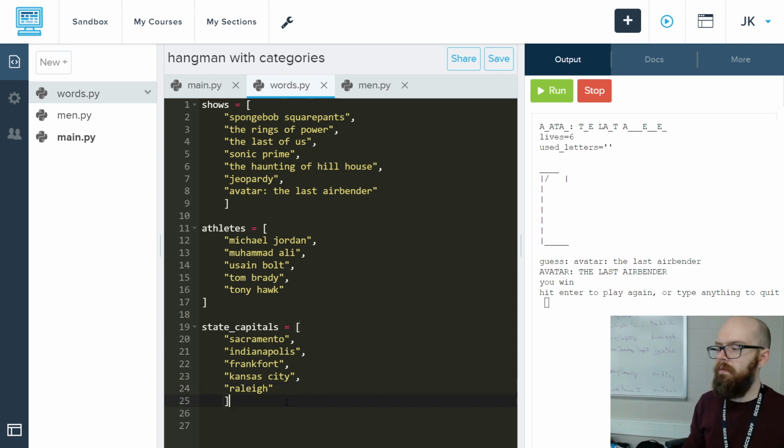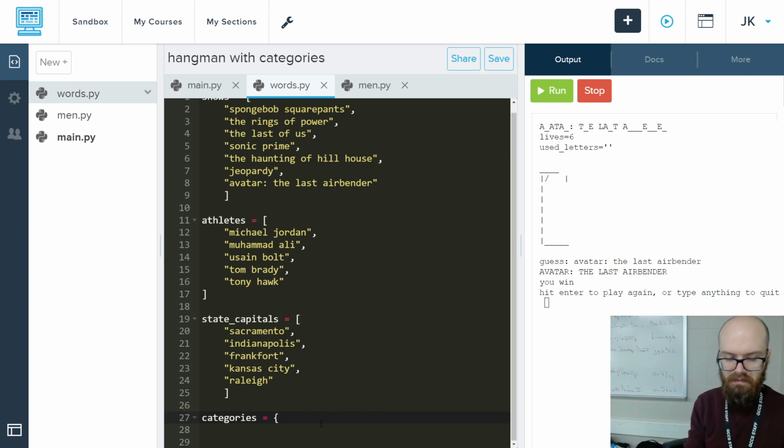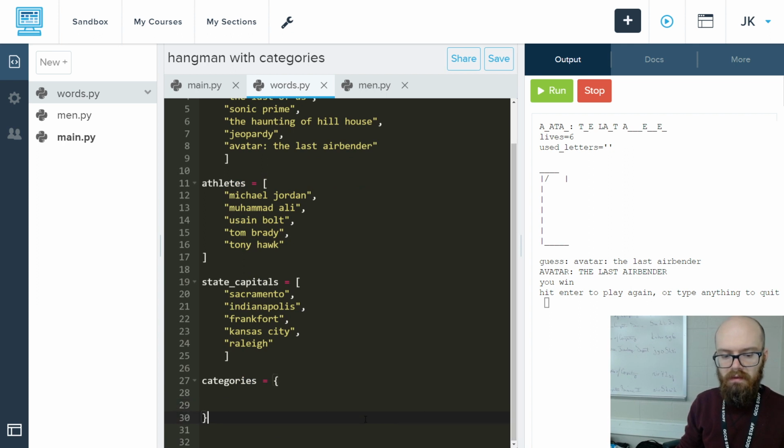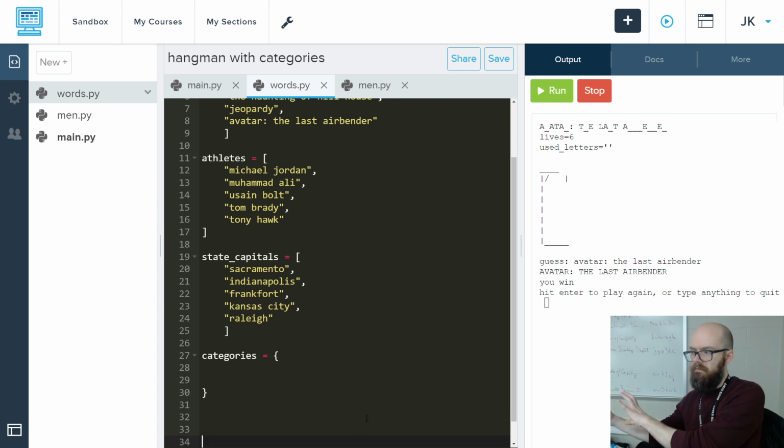So if we were going to import this into our main file, I'd rather not do it all separately. I'd rather have one structure that puts them all together, and then we can import that one thing. So I'm going to put these under the umbrella of something I'll call categories. And this one I am going to use the curly brackets. This one's going to be a dictionary with two things, because we need the name of the category and then the contents. Whenever you have two things like that, a dictionary is a good bet. It's not the only way to do it, but it's the first thing that came to my mind.